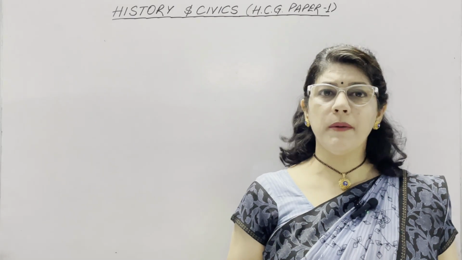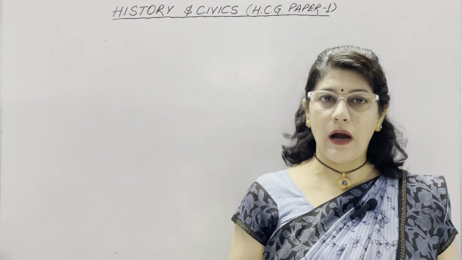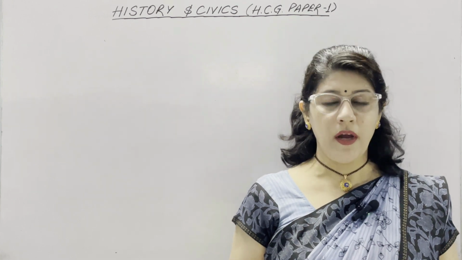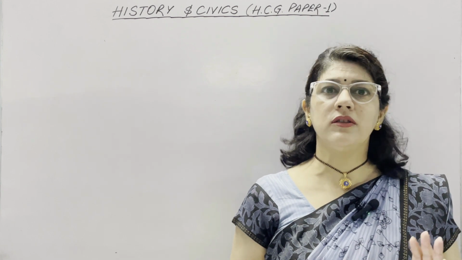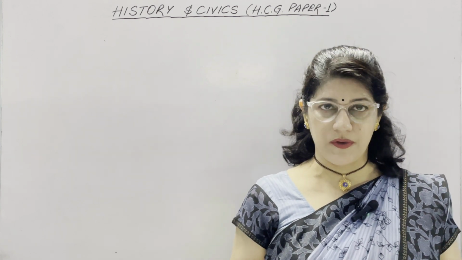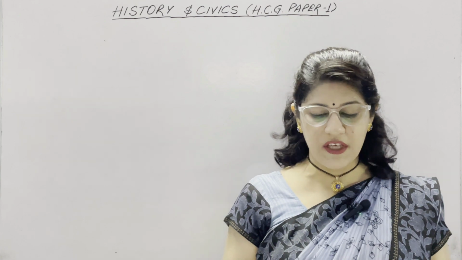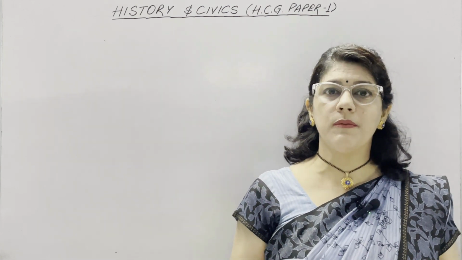Part 2, Section B comprises a total of 5 questions, out of which 3 questions are of history and 2 questions are from contemporary world. A student has to attempt only 3 questions out of these 5 questions. So our first question of this Part 2 Section B is question number 6.